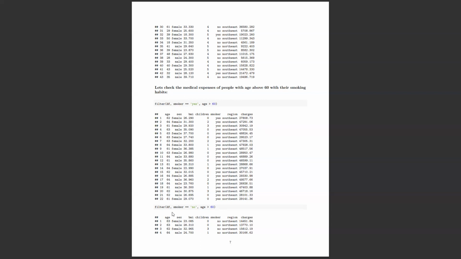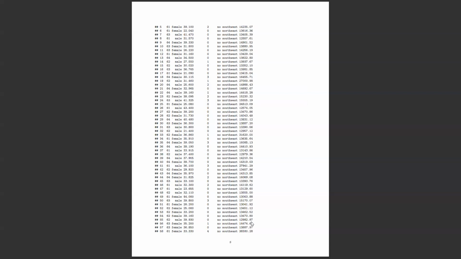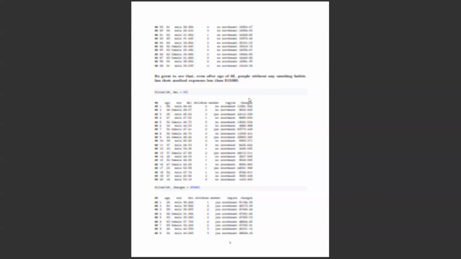So again, I did a contradictory check: if they are more than 60 years old and don't have a smoking habit, then what are their medical expenses? See, 10,000, 11,000, 15,000. Almost every person has less than 15,000. You can see. That means smoking is an important factor deciding the medical expenses at the end, right? So that's one point we can note.